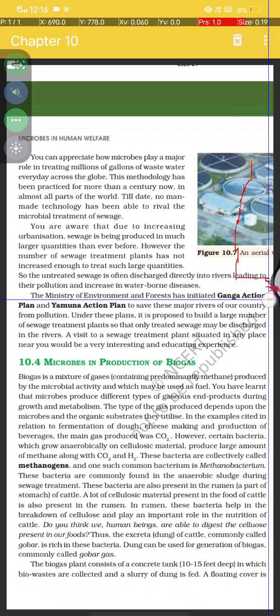The Ministry of Environment and Forests initiated the Ganga Action Plan and the Yamuna Action Plan to save these major rivers of the country from pollution. Under these plans, it is proposed to build a large number of sewage treatment plants so that only treated sewage may be discharged in the rivers. A visit to a sewage treatment plant situated in any place near you would be a very interesting and educating experience.